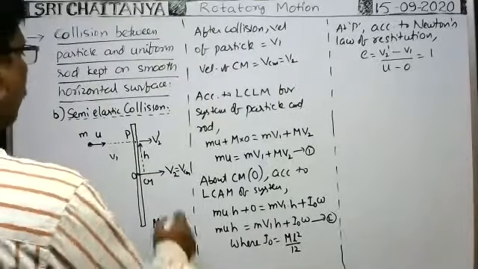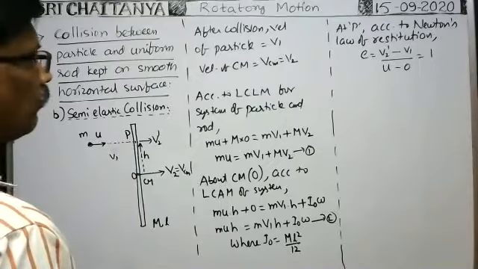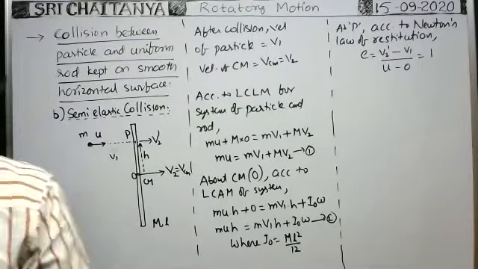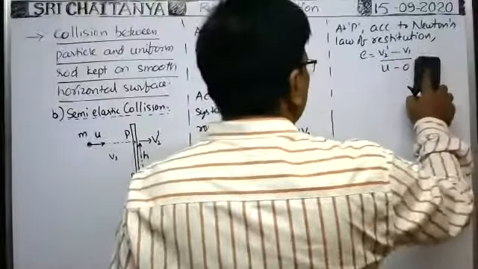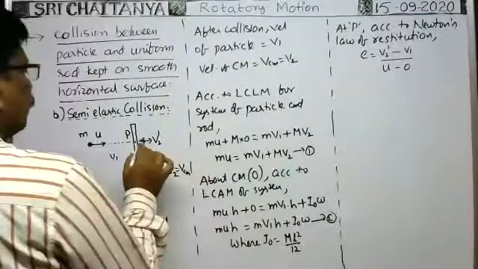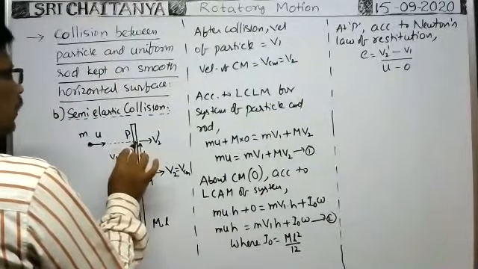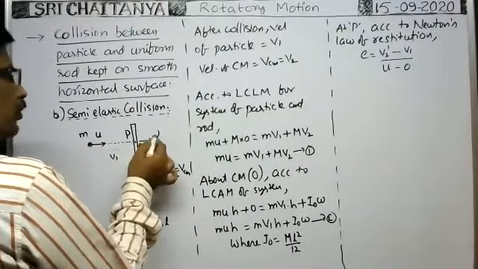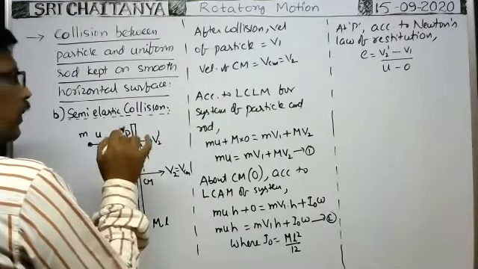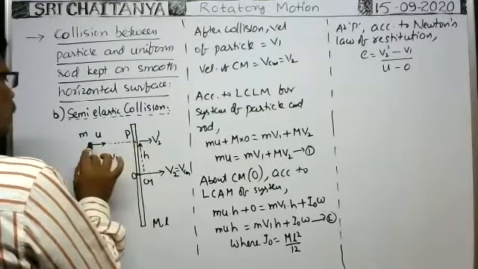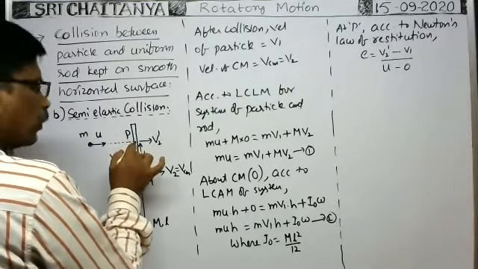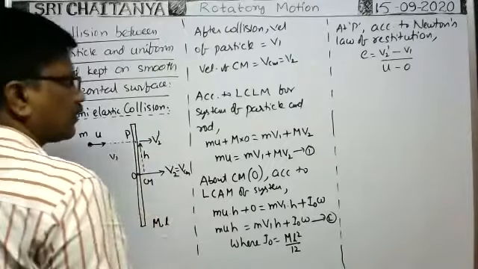Next, at the point P, according to Newton's law of restitution, e is equal to the velocity of this point of the rod after collision, v2 dash, minus v1, the velocity of the particle after collision, divided by u1 minus u2. u1 means the velocity of the particle, and u2 means the velocity of this point of the rod before collision, which is 0 because it is at rest.